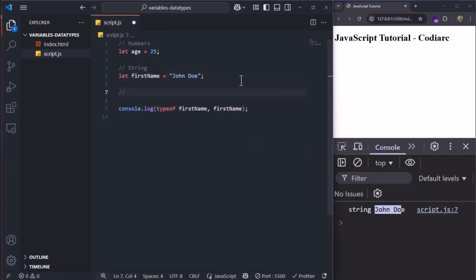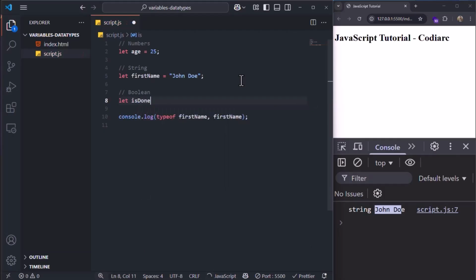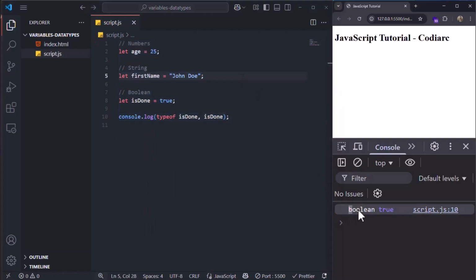The next one is the Boolean, which is always either true or false. So if I say let isDone, we can assign it to true. And if I say typeof isDone and isDone itself, it says that this is a Boolean, and inside that we have true.